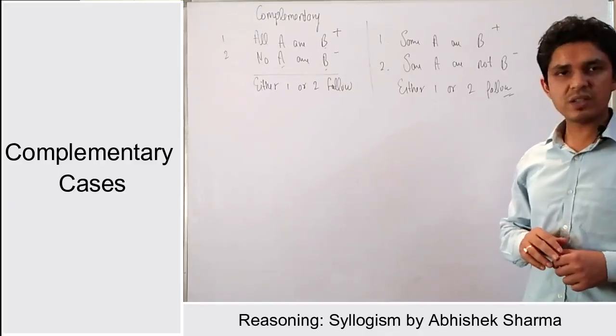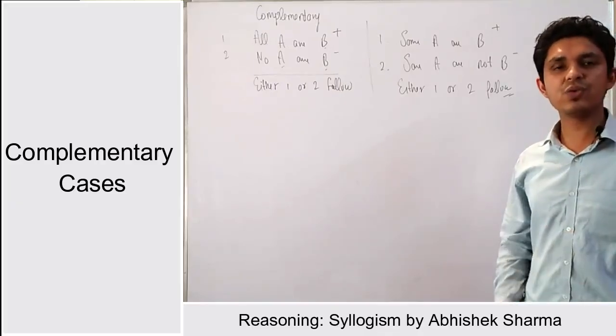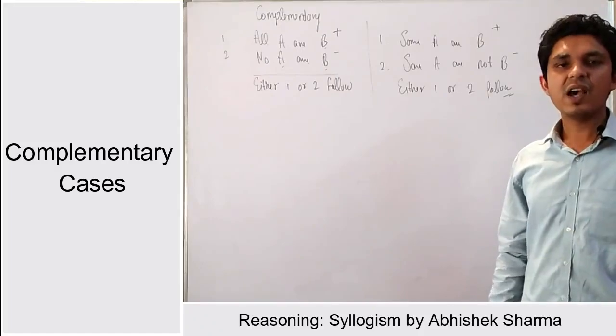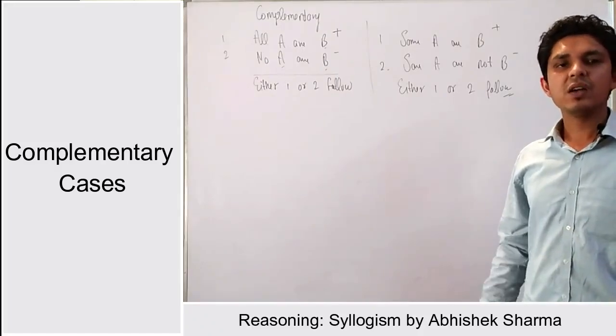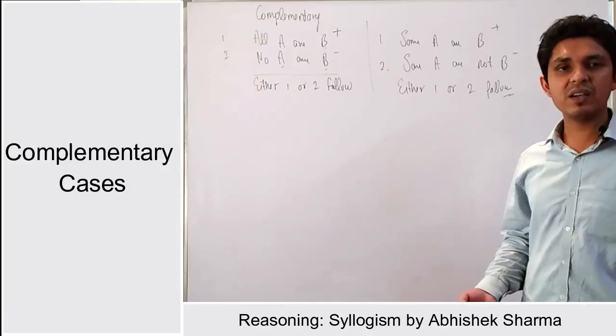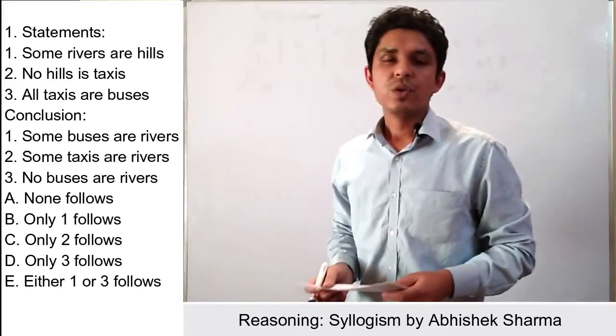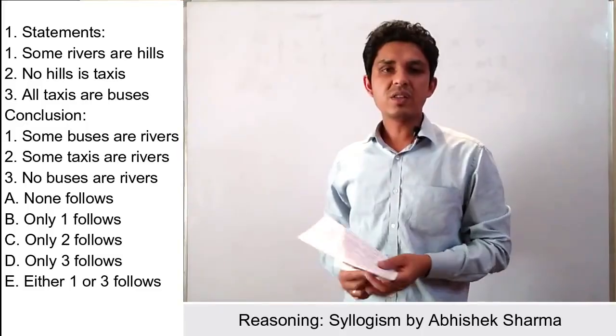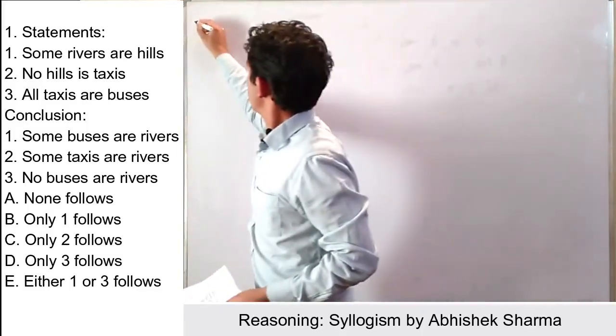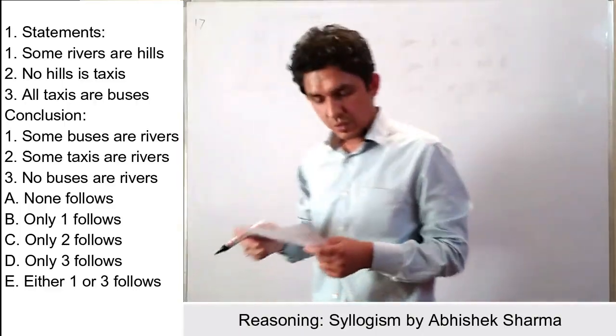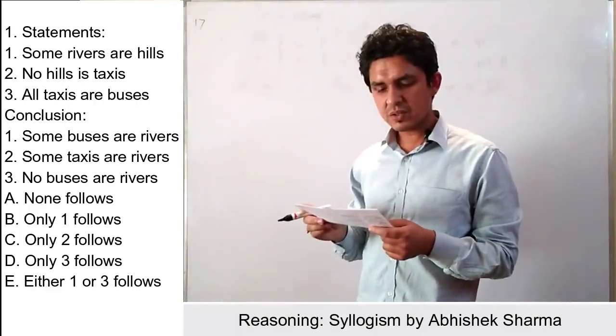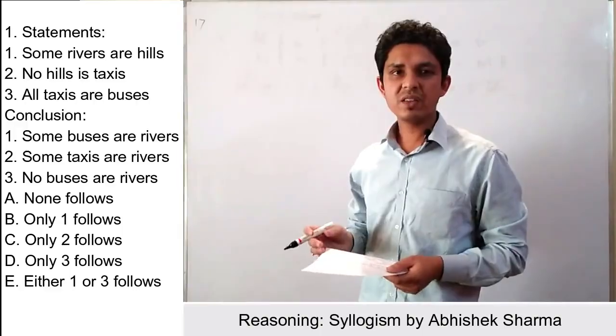Okay, coming to the question, how we can apply the true and false cases and complementary cases, you will better understand when we apply this in this question. So as you are looking at question number 1, the question is like some rivers are hills. So we start making the arrangement.